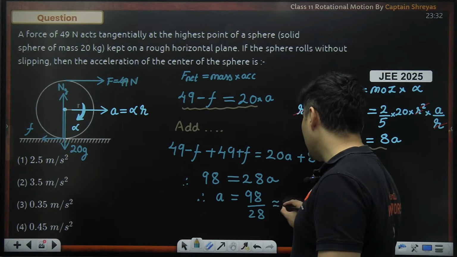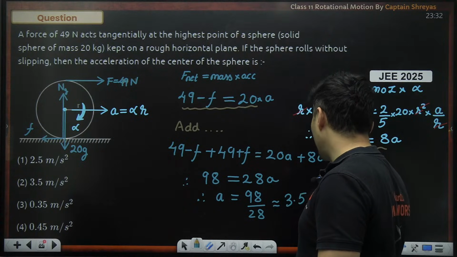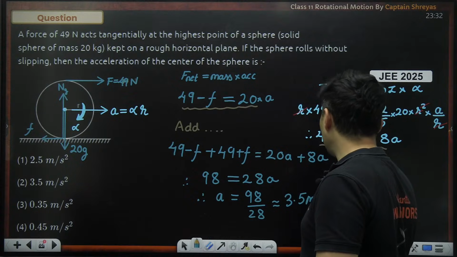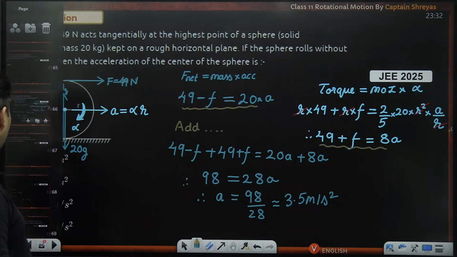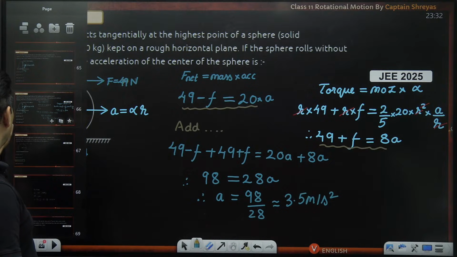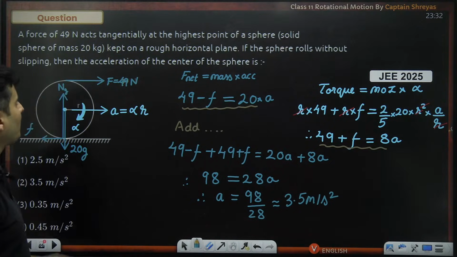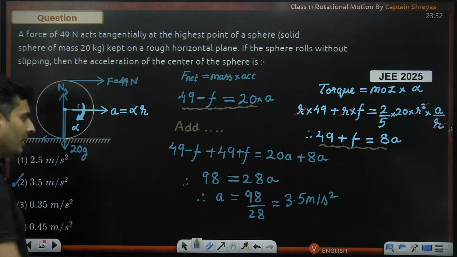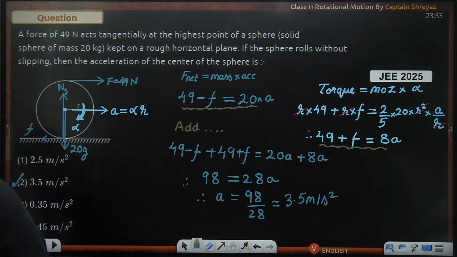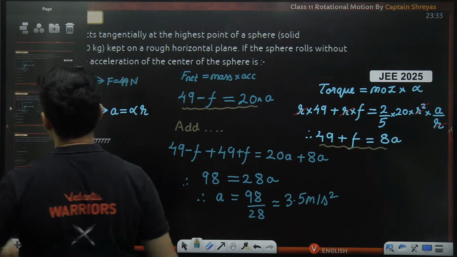So this can be taken as 3.5 meters per second square. That is the answer for this particular question. Is that clear? Everything done, dusted? How many of you got the answer? Very good. Excellent.